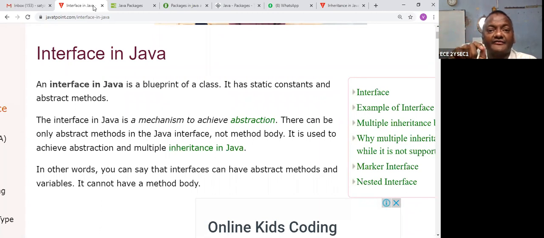In the interface, every method is an abstract method, no body. Second, methods inside the interface have no body parts, so every method is abstract.